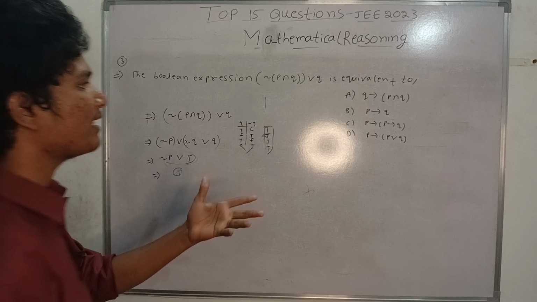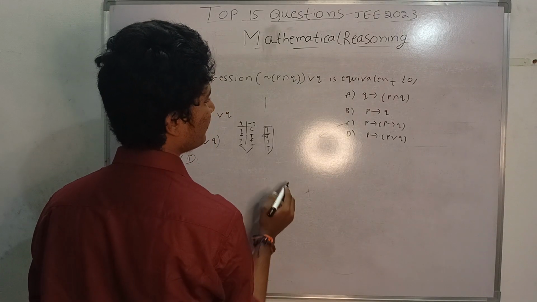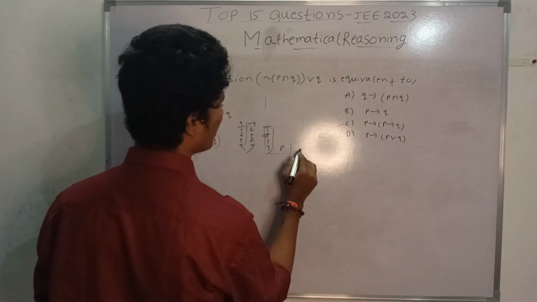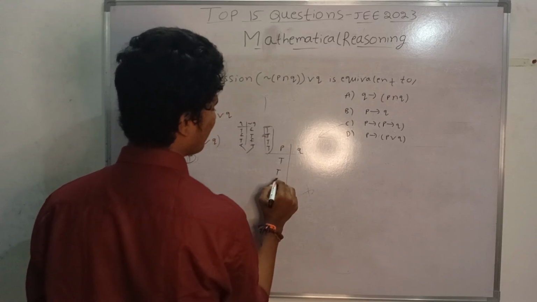At which statement you are getting a tautology, you have to check. Suppose I take a random option, C, and do the truth table. What is P? T, T, F, F.